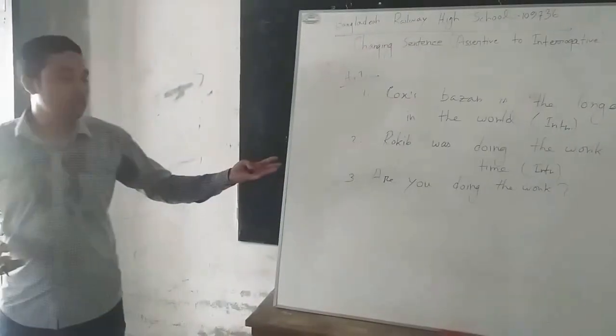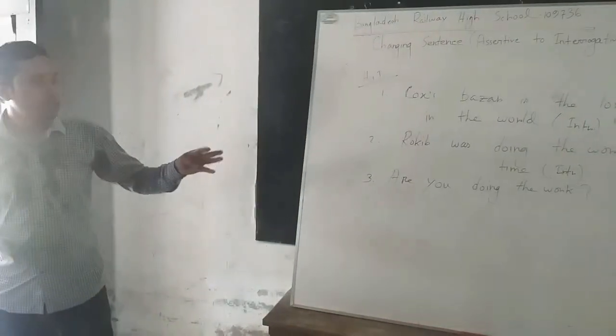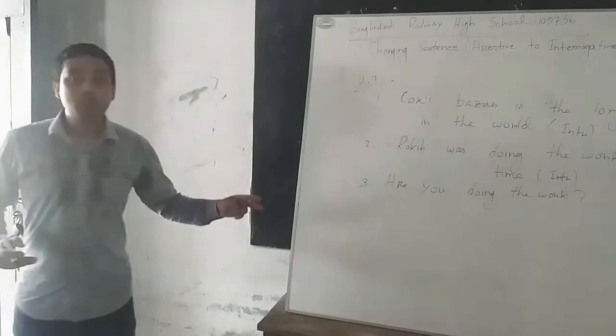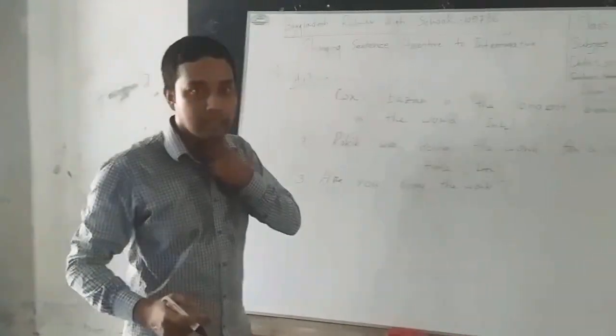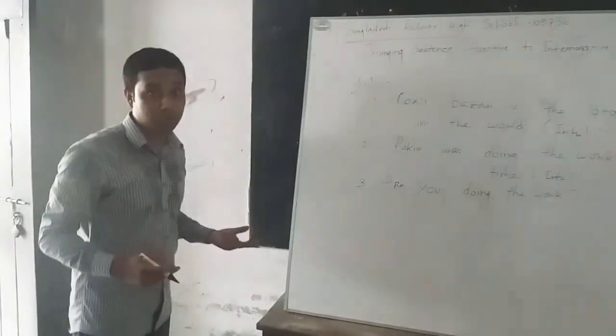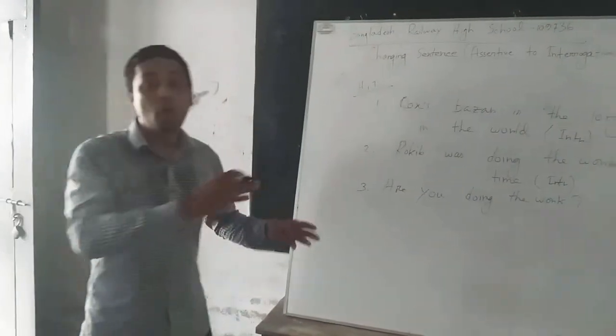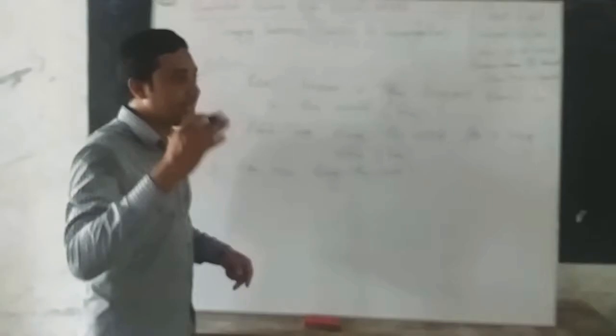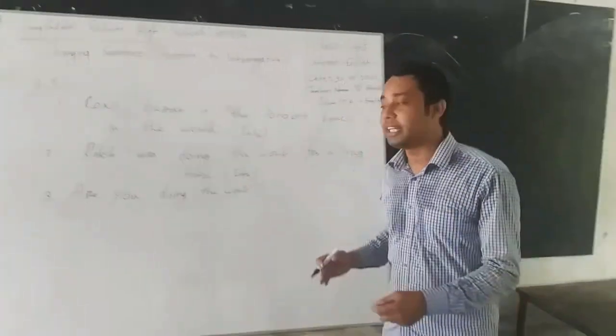If you are asked to make an assertive sentence, you have to write: you are not doing the work. Because there is no negative form, you have to add the negative form when it is not available. Okay, in the next class, I will also make it very clear to you.